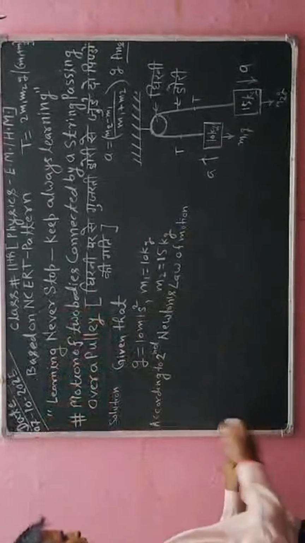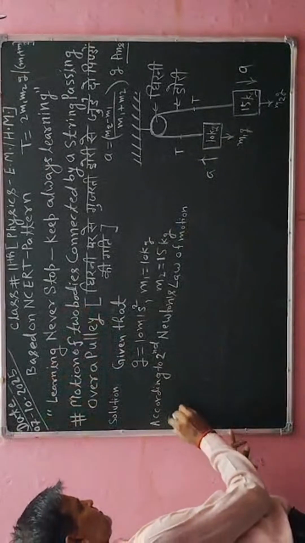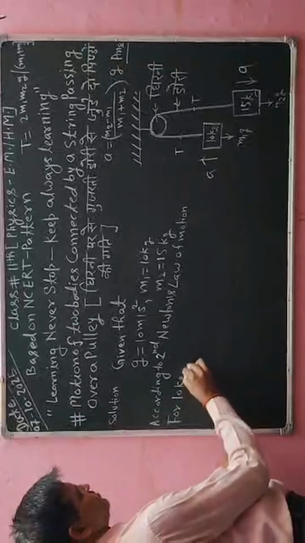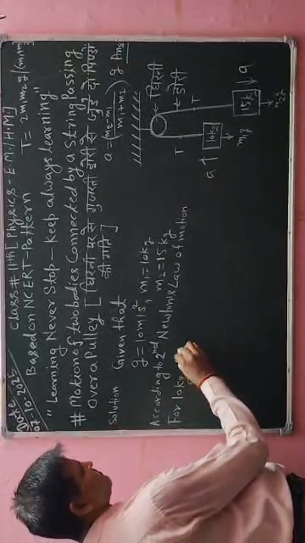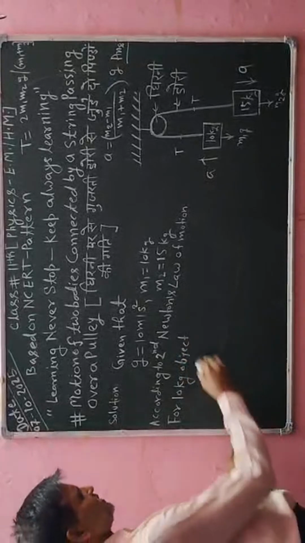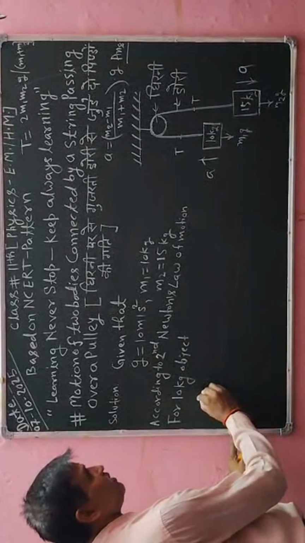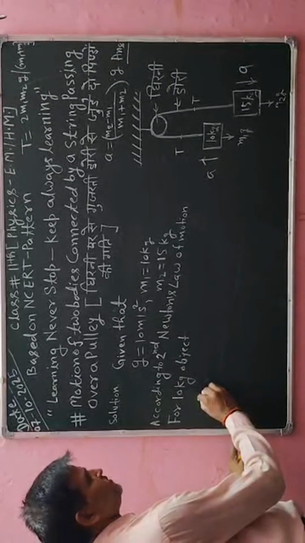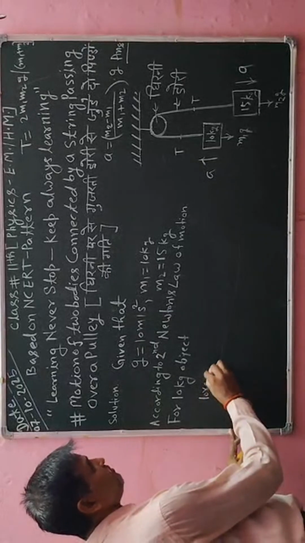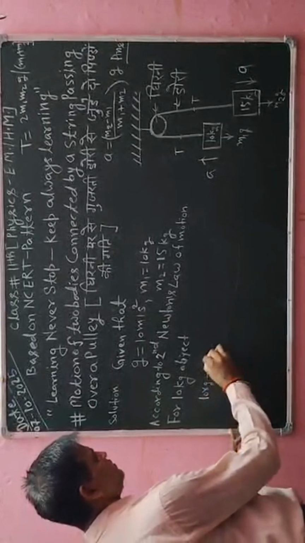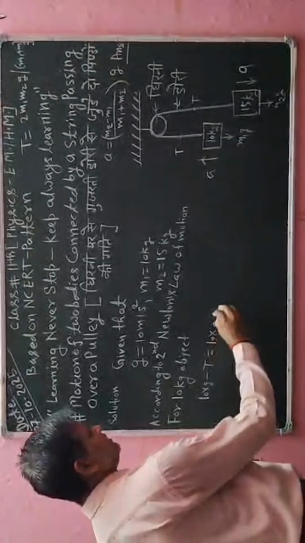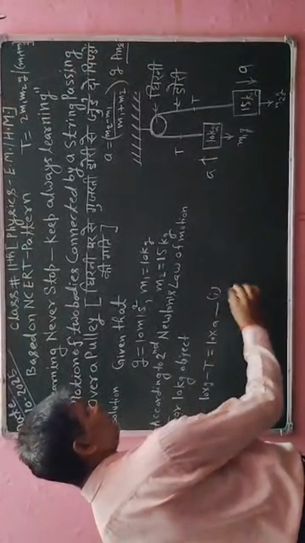For the 10 kg object, I will write here: 10 into g minus t, which is equal to 10 into a. This is equation number 1.